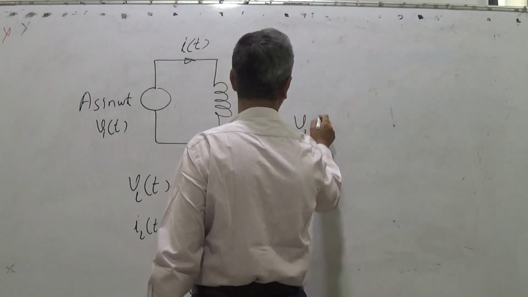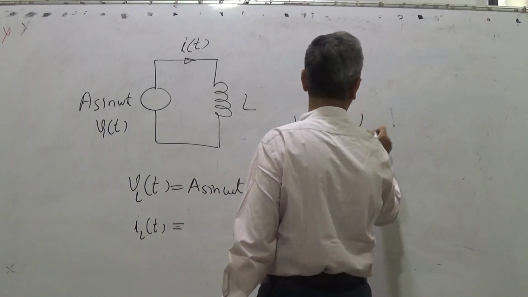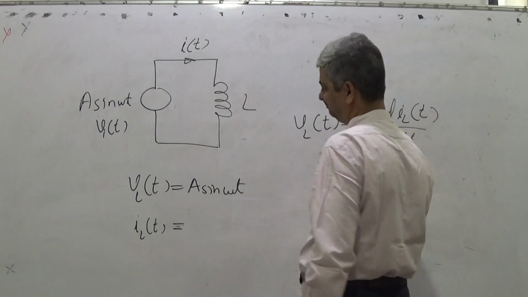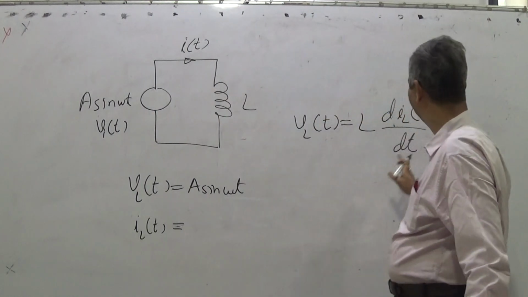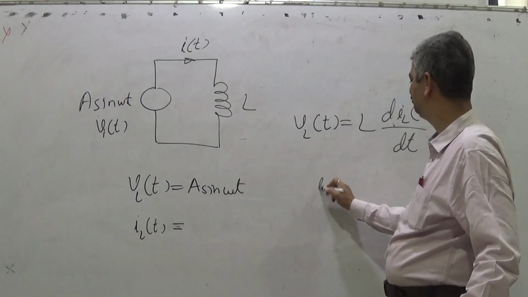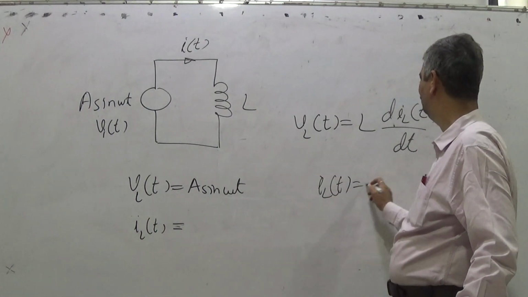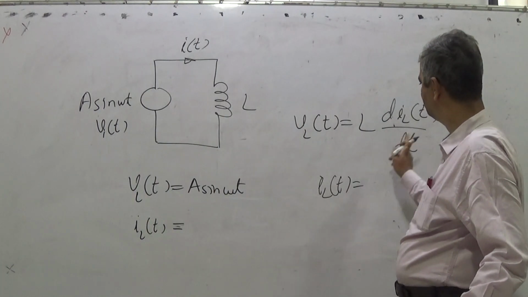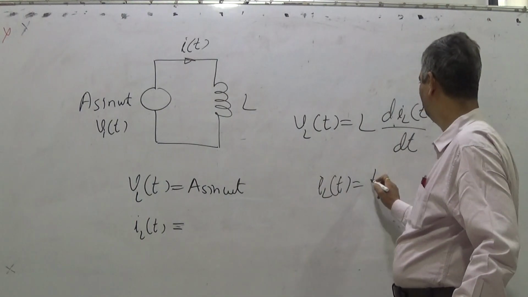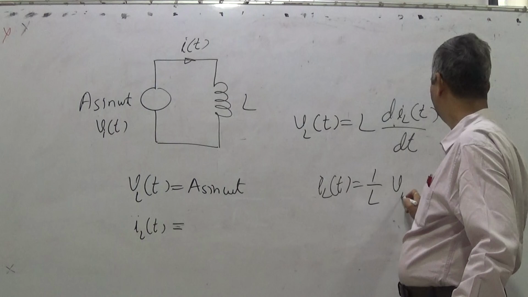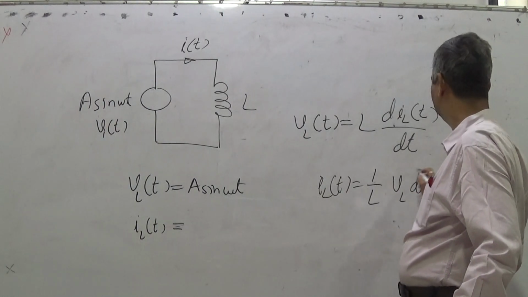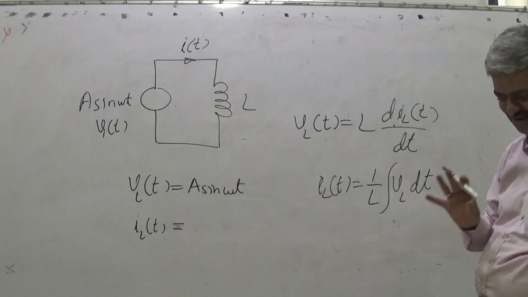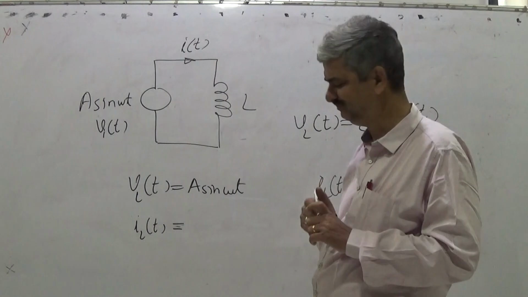Now, what should be the relationship? v_L(t) is equal to L d i_L(t) by dt. From that you have to find i_L(t). Then you need to take 1 upon L, so i_L(t) is equal to 1 upon L times the integral of v_L. It is like this. So integration comes, and the moment integration comes, we are somewhat skeptical.